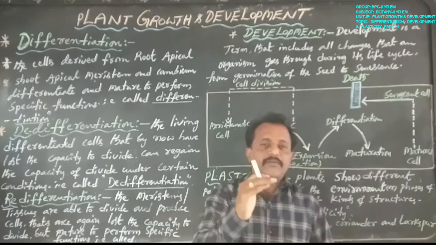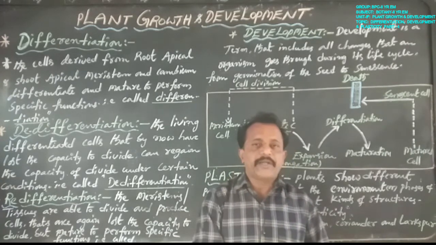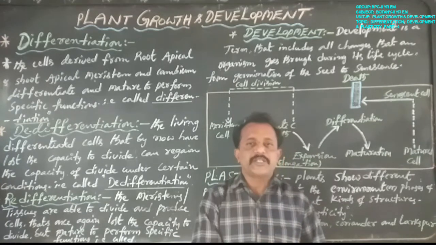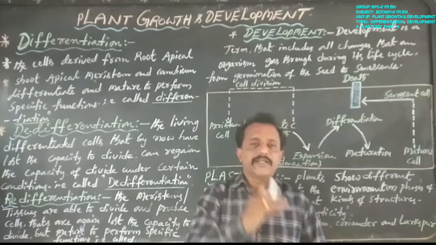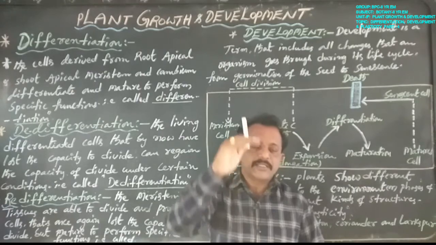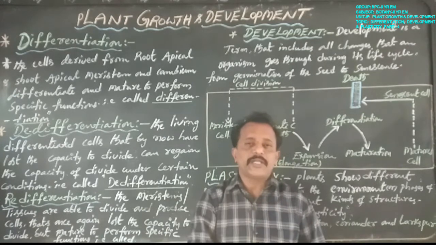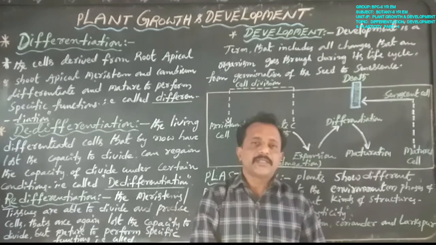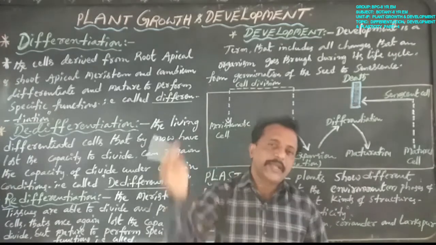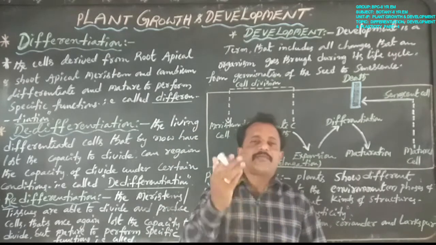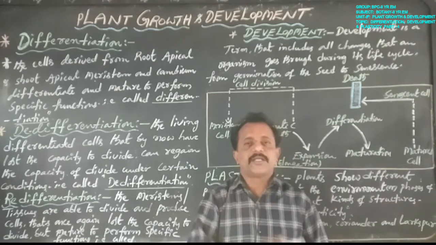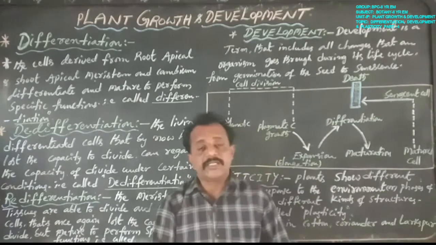First, meristem tissue divides to form several meristem cells, that is differentiation. Next these meristem cells come back to form meristem tissue, that is de-differentiation. Then this meristem tissue again divides to produce several cells, that is re-differentiation.